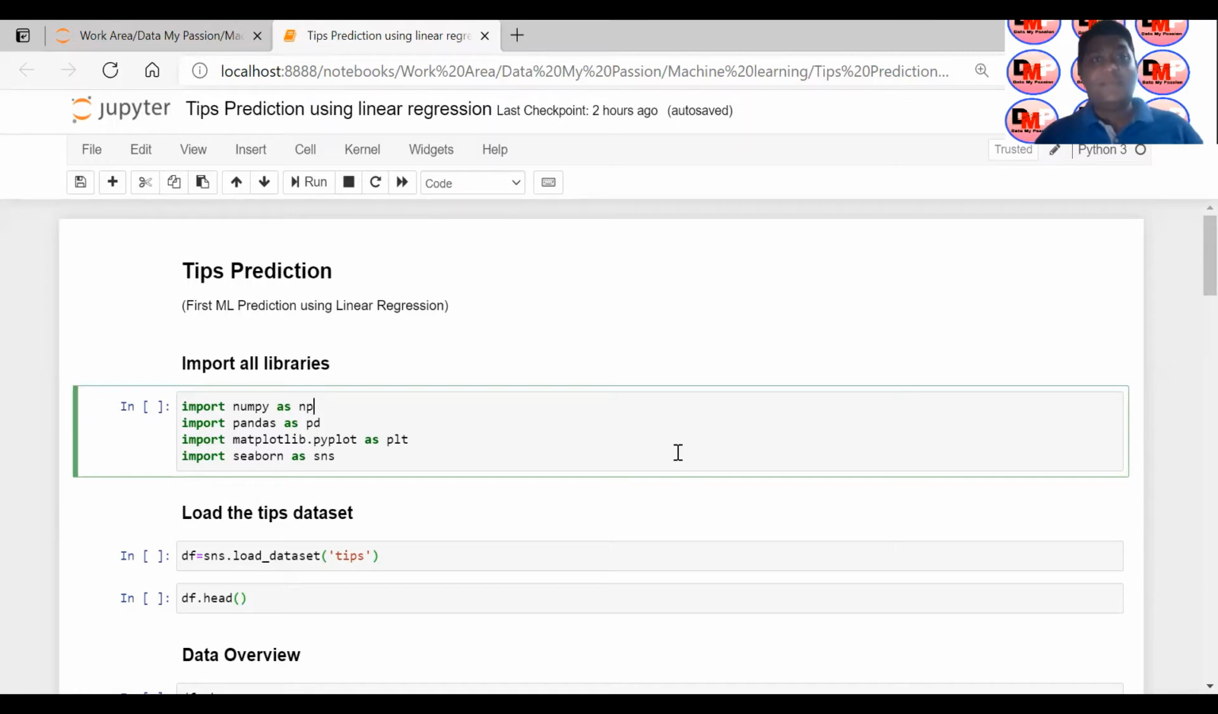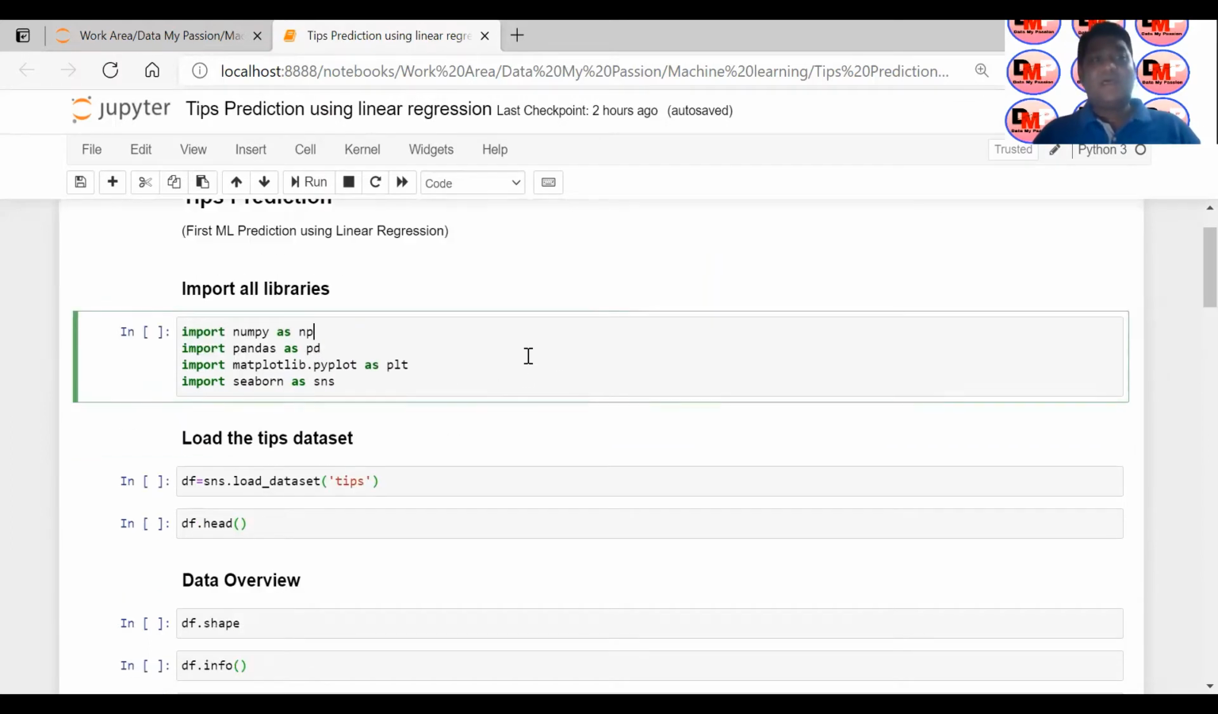So at the very first step, let me first describe the problem statement. Suppose you go to a restaurant and you have your lunch or dinner, and at the end you pay your bill, and apart from the bill you also give tips to waiters, right? So here the problem statement is based upon your bill, or based upon different features. Whenever you want to predict how much tips you can receive from a customer, there could be some features, right? So we are going to talk on all those details.